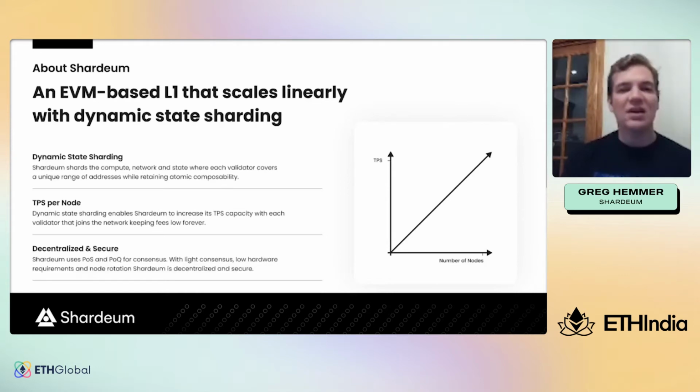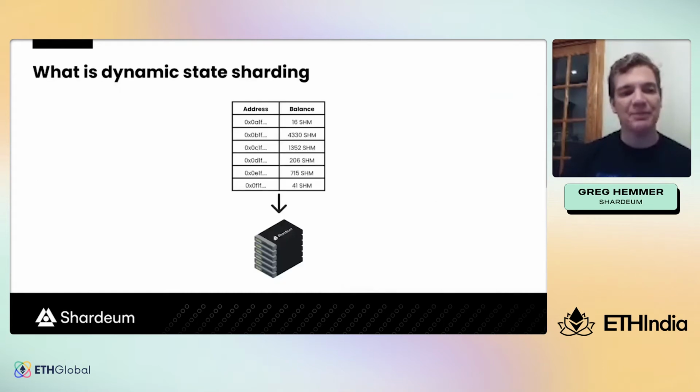Shardium is highly secure, in part due to a feature called node rotation, where every 60 seconds, some of the validator nodes waiting on standby in the Shardium network join the network and replace a portion of validator nodes that are active in the Shardium network. And so every 60 seconds, you get this swapping process that happens where some of the validators go to standby and some of the standby replace those validators. But no standby node can choose when it is added to the network or which shard it's added to. And this allows for true decentralization and high security.